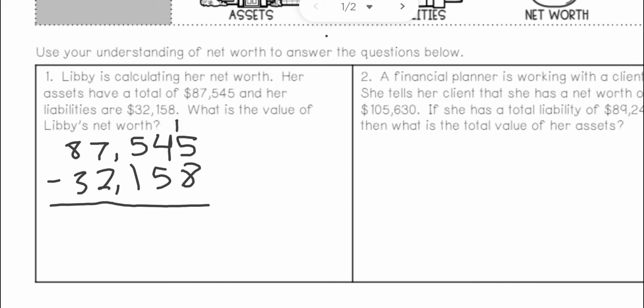So I'm going to put a 1 there, and this is going to become a 3. So 15 minus 8 is 7. And then now this is 3 minus 5. I need a 1 here also, and this becomes a 4. So 13 minus 5, that's going to be 8. 4 minus 1 is going to be 3. 7 minus 2 is 5. And 8 minus 3 is also 5. So $55,387. That is her net worth.